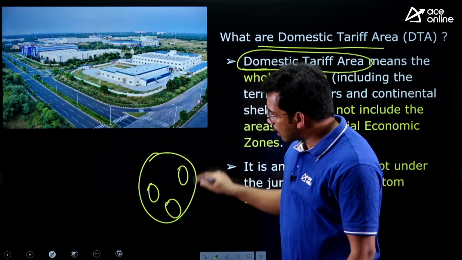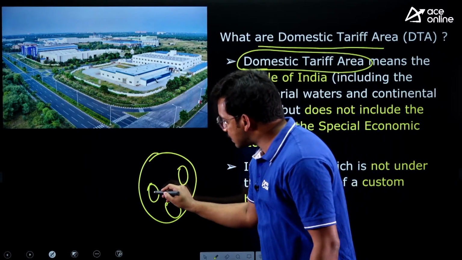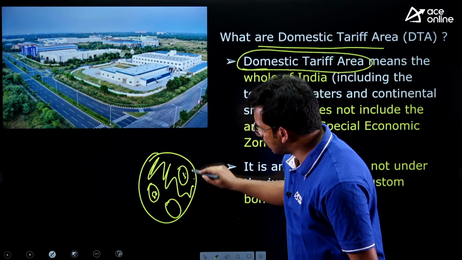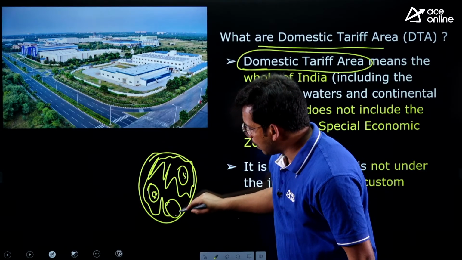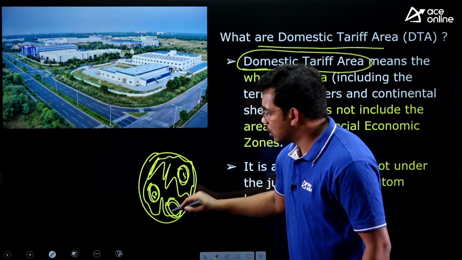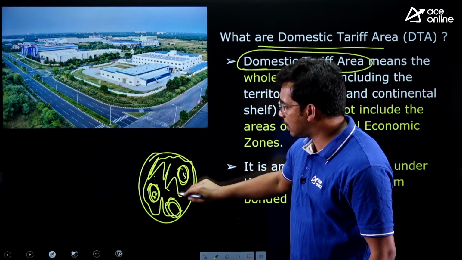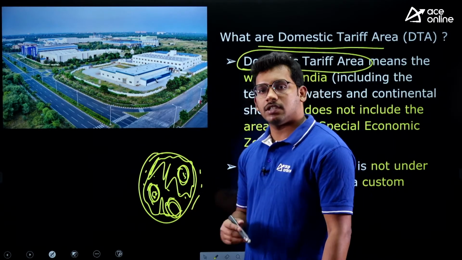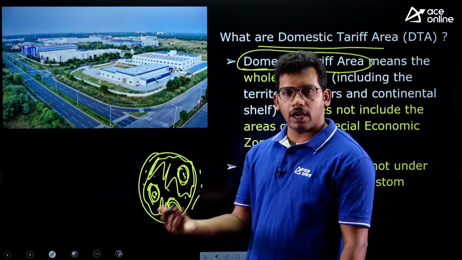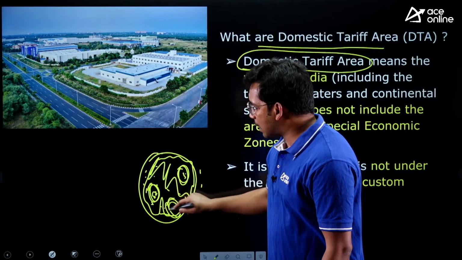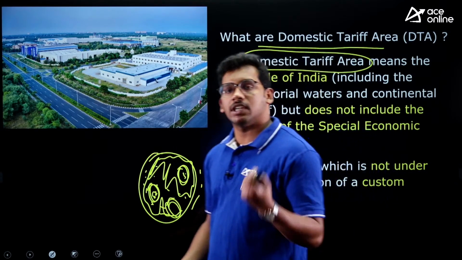So all that part of India other than SEZs. This whole circle is India and these are SEZ areas. So other than SEZ areas, whatever area is located in India, including the maritime boundaries, that is, some companies like oil rig companies will be in oceans as well. So all this part other than SEZs is nothing but domestic tariff area.